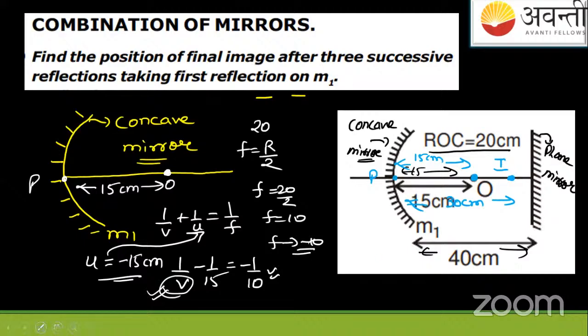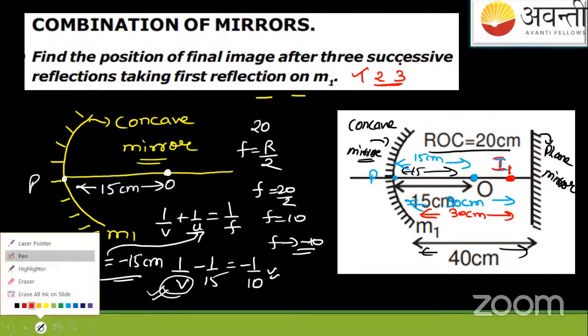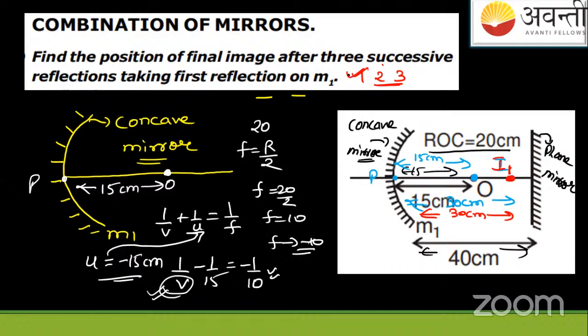I'm drawing the image in red color because it's visible better from a distance than this blue color. This is 30 centimeters. This is Image 1. Since you got Image 1, the first reflection is completed. Now we have 2 more reflections remaining. Let me not write like this, it will be fine. So the first reflection is completed.